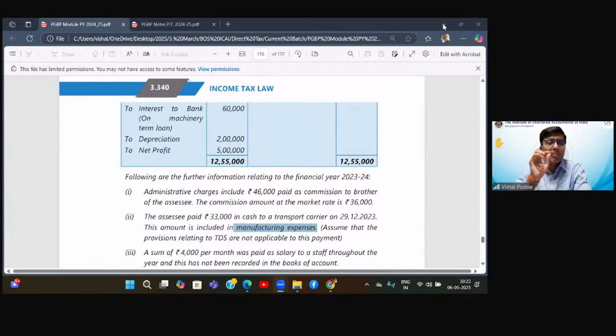See, beta, remember one thing, when you're solving a sum, especially a taxation sum, what you are doing in computation carries marks. Equivalently, what you give as the notes, that is a justification, also carries marks. Like for 2 points, we did not do anything, but we have to mention why we did not do, like the SGST penalty, if you are assuming it is not an offense, and similarly this 33,000.